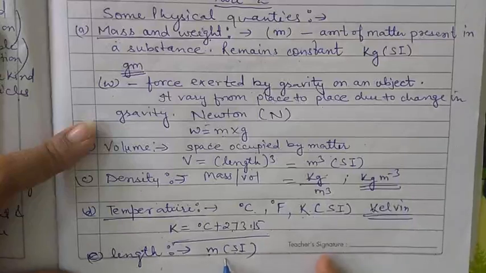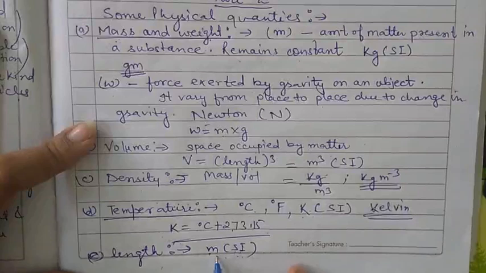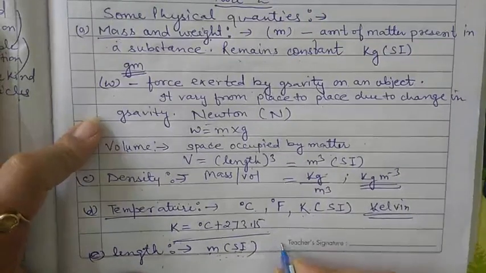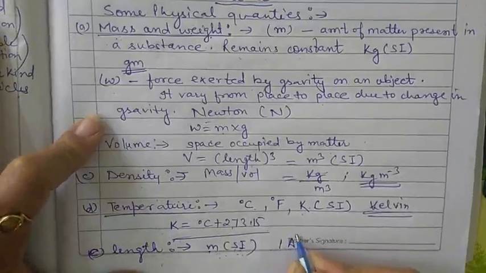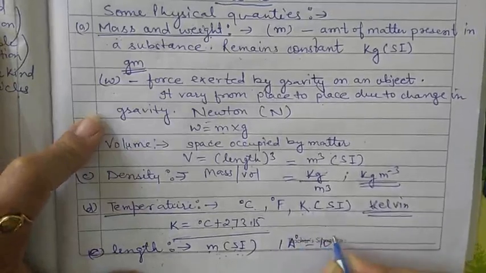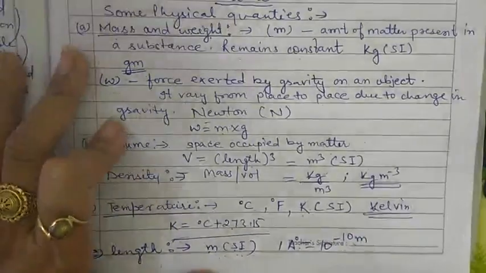Even you can measure it in the picometer. Okay, but the SI unit for the length is the meter. So there are some general common terms. That is, 1 Angstrom is equal to 10 to the power minus 10 meter.